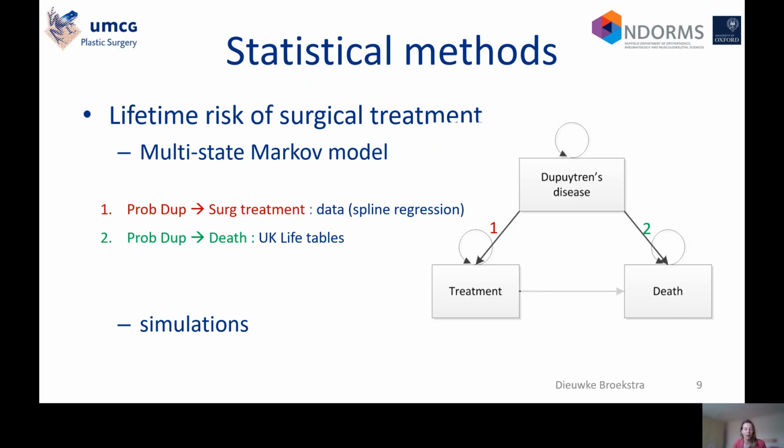We created a cohort of 1,000 fake patients. And every year, part of these fake patients got treatment and another part died. We let this happen years on and years on until this cohort reached an age of 100 years. And the number of people in the treatment state at that time defines the lifetime risk of getting surgical treatment.